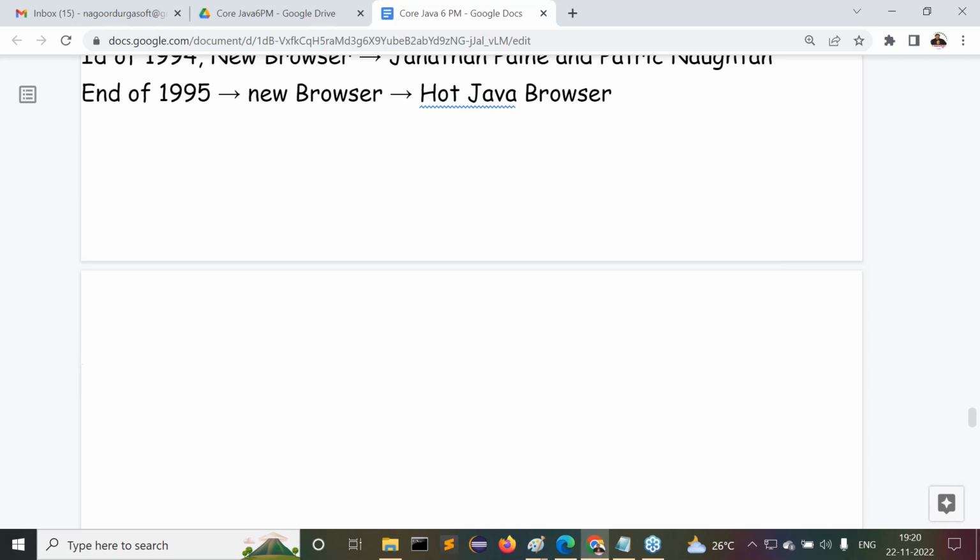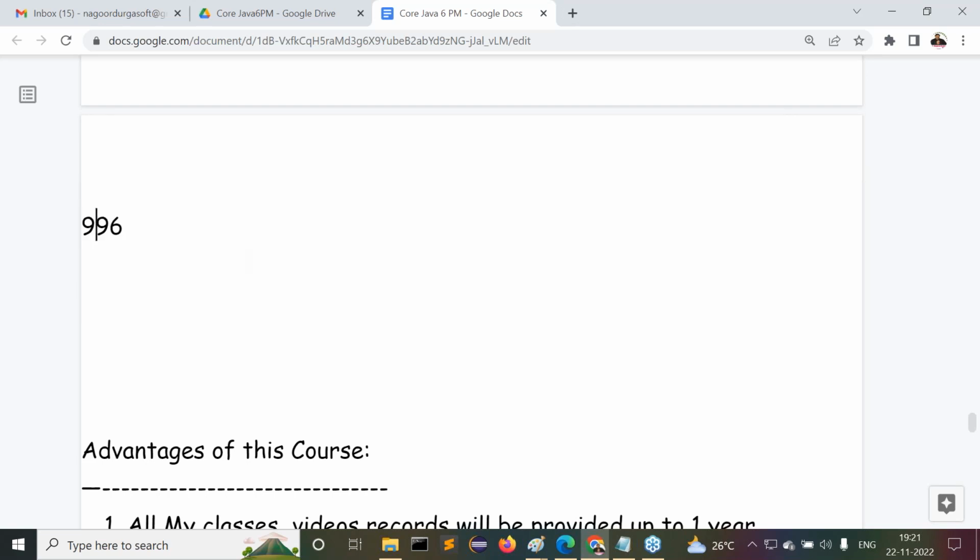When more requests came to Sun Microsystems to release the Java programming language, Sun Microsystems wanted to release it to the market. They set the date: 1996 January 23rd or 27th, I don't know exactly, but we can check that later and I'll confirm it. On 1996 January 27th, Sun Microsystems released a new programming language to the market with the name Java.